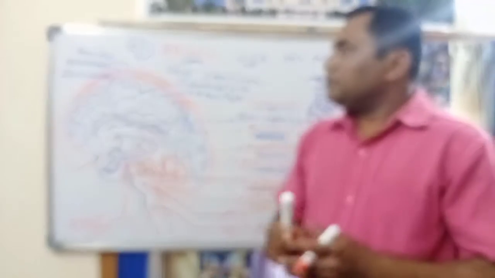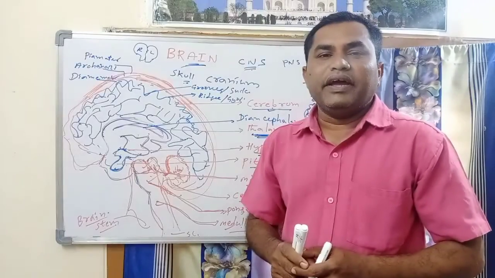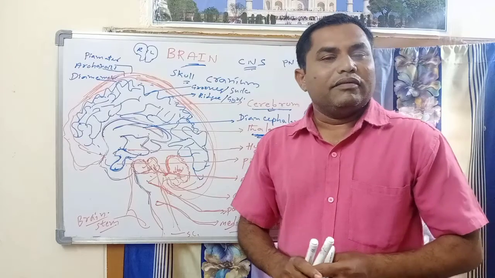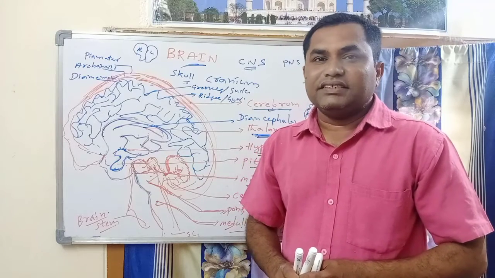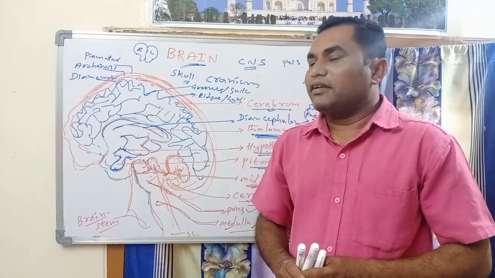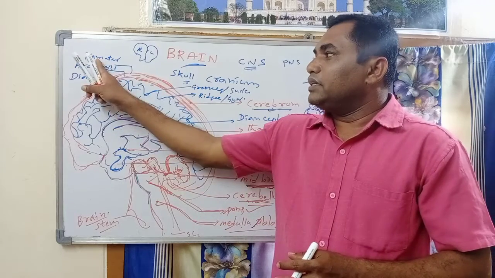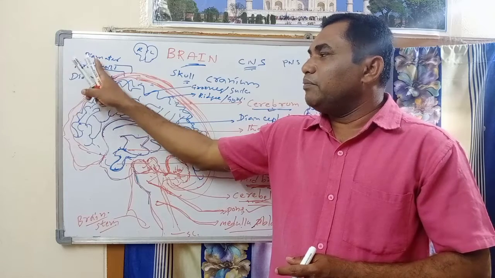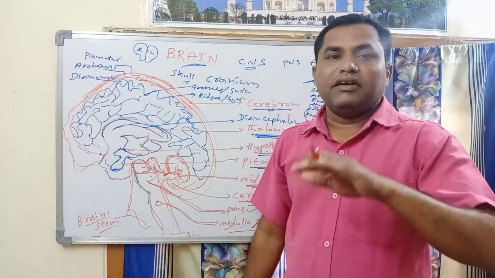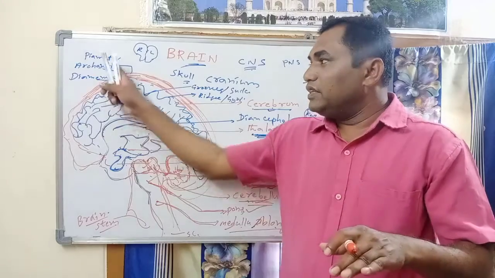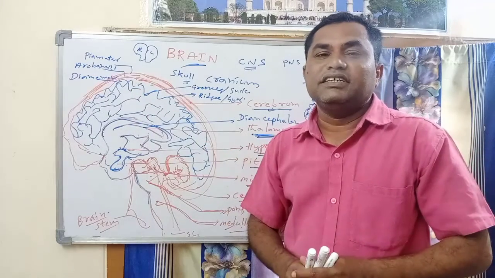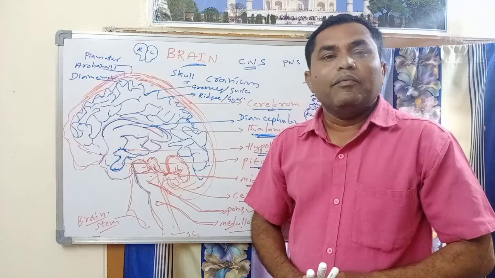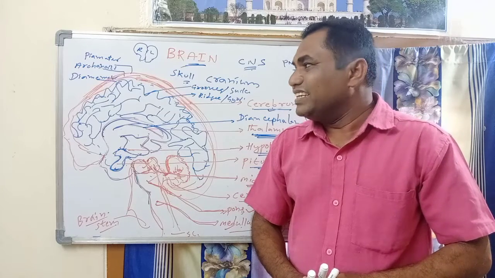The brain is mainly surrounded by meninges. There are three meninges: the pia mater or pia membrane, the arachnoid membrane, and the dura membrane. These three membranes surround the brain. Between these there is a fluid present, the cerebrospinal fluid. This fluid helps to protect the brain against mechanical shocks and jerks.